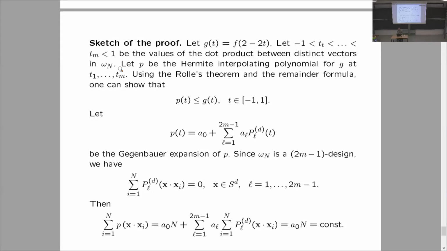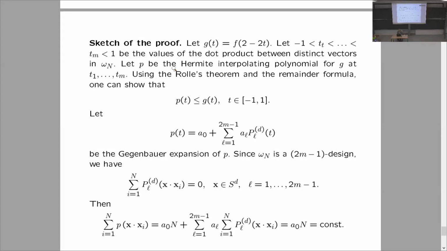T1 through Tm are those m dot products that the point from the dual configuration forms with points of omega n. And they will be the same for every point from the dual configuration, and they are the zeros of the Gegenbauer polynomial. They will be zeros of the Gegenbauer polynomial because the proof goes through the quadrature formula with the highest algebraic degree of precision.